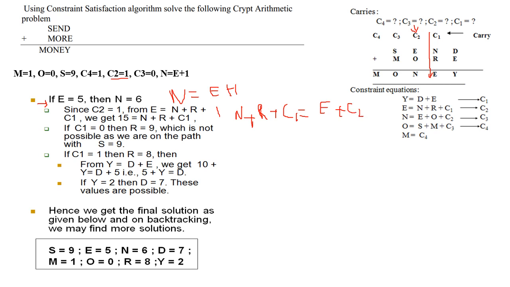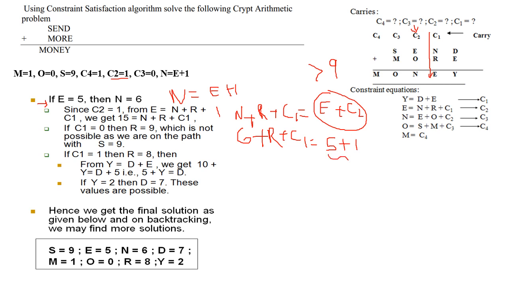Since C2 is 1, this answer should be greater than 9. We can substitute values here. N is 6. We don't know the value of R. We don't know the value of C1. We know the value of E, that is 5, and we know the value of C2, that is 1.